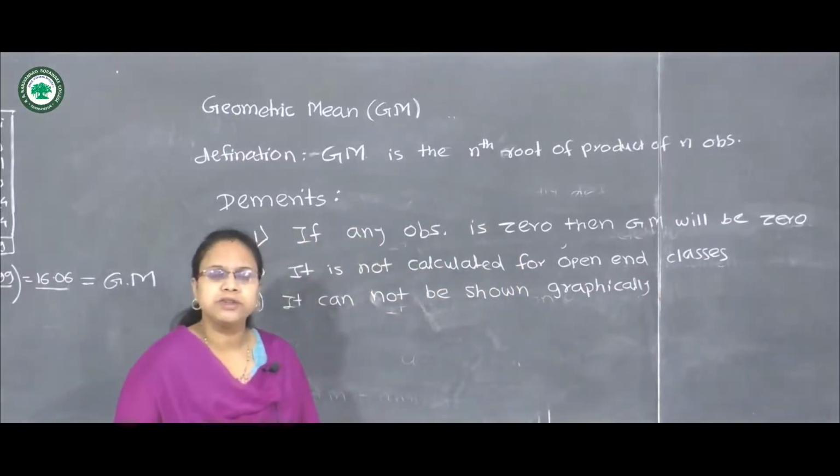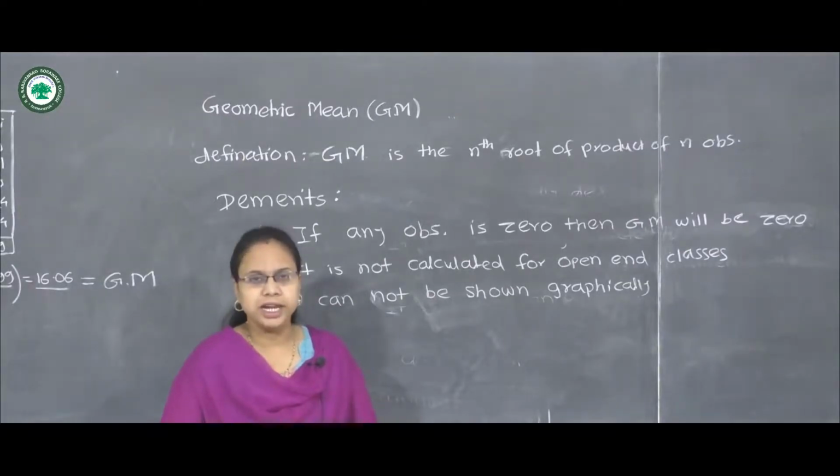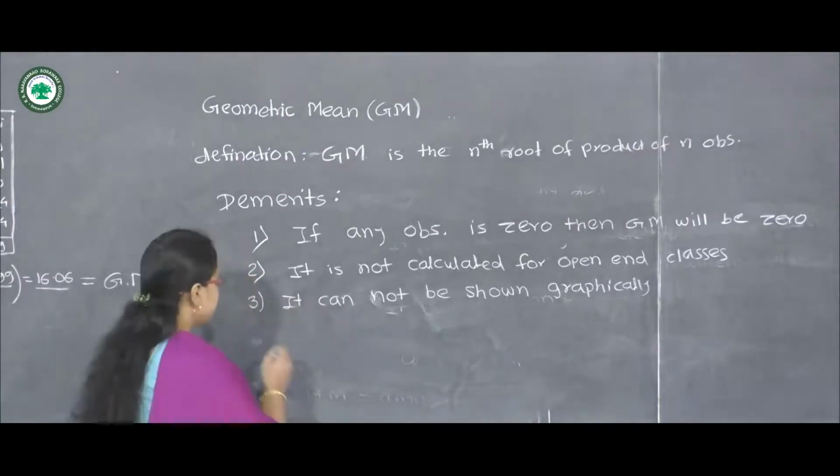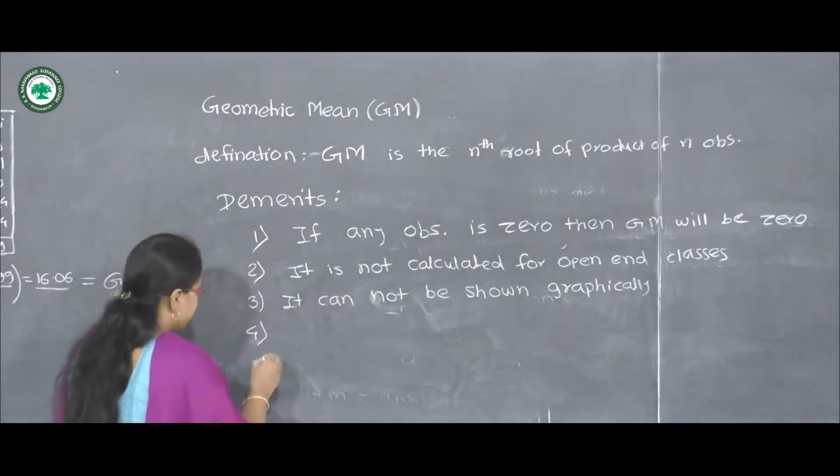And if any observation in the data is negative, then geometric mean will be an imaginary number. So this is the drawback, or we can say that demerit.